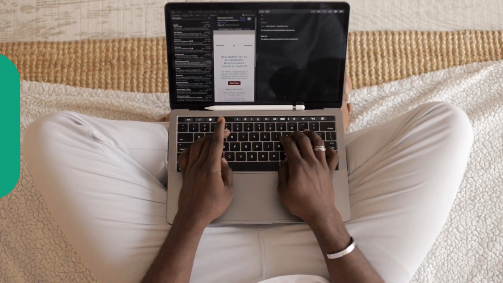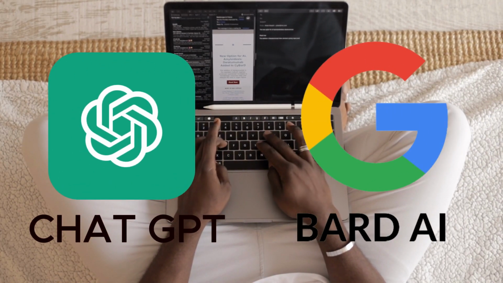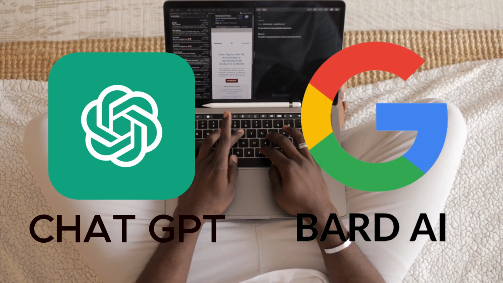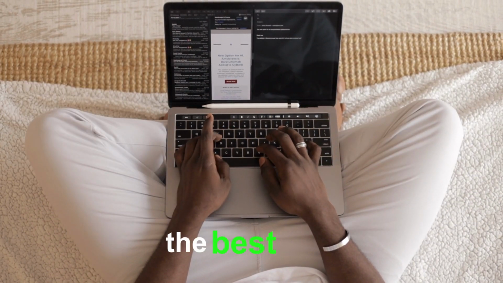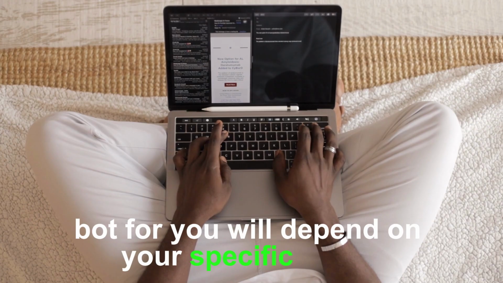To sum it all up, both ChatGPT and Google Bard are powerful large language models with a wide range of capabilities. The best chatbot for you will depend on your specific needs.